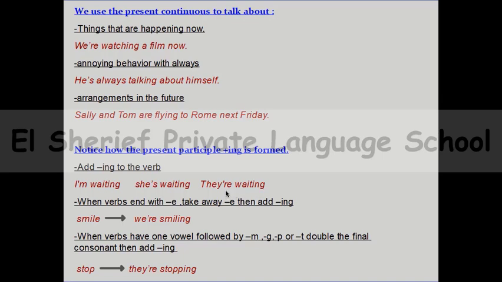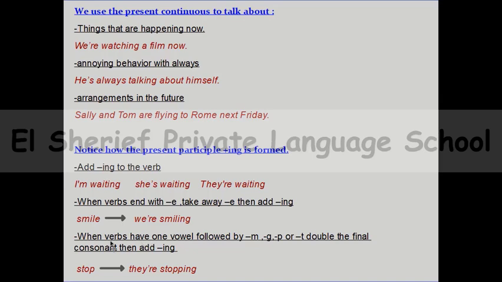So the form here is am, is, are plus verb plus ing. You need to remember when you are ready to add ing, but when you find that the verb is ending with e, you will cancel e and then you will add ing. So the stem here, smile, ending with e. So when we want to write we are smiling, we will cancel e and then add ing.